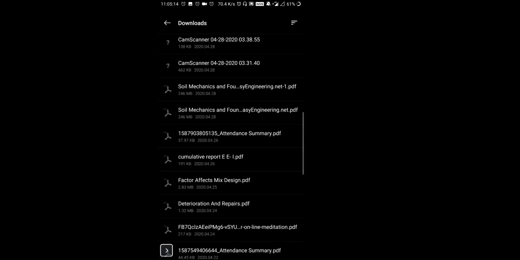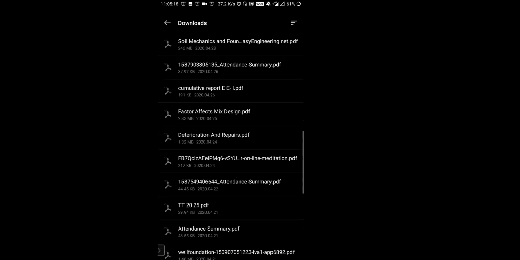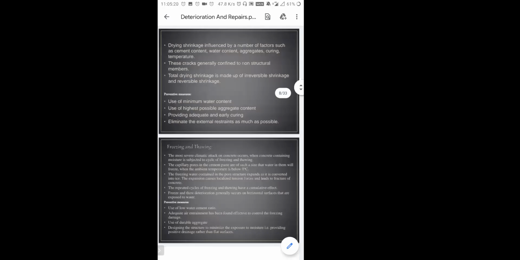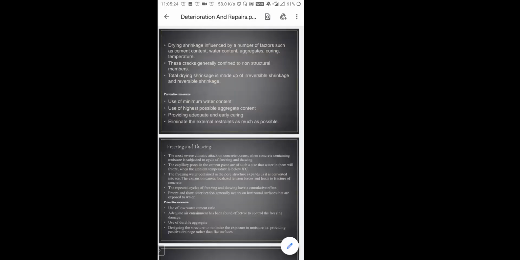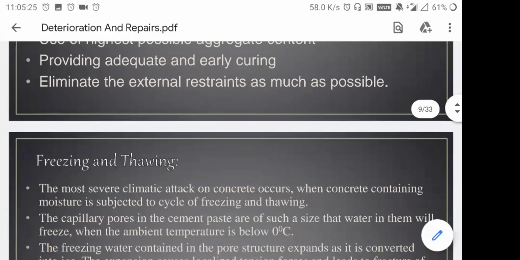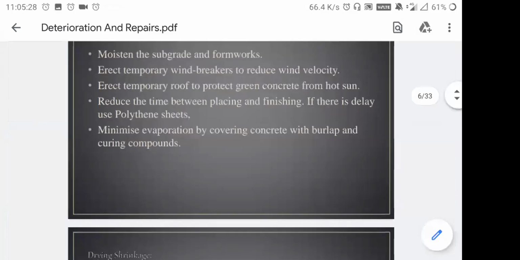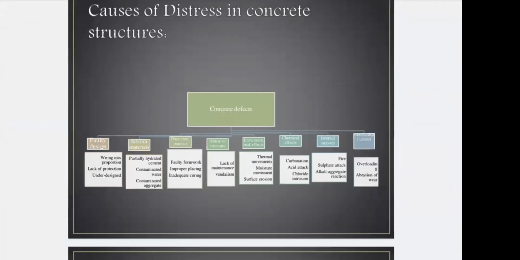Deterioration and repair of your concrete. Okay. So we have already started unit number 6, deterioration and repairs of your concrete. We have dealt with the causes of